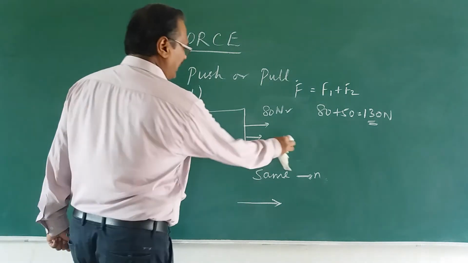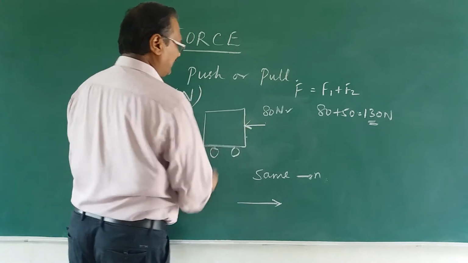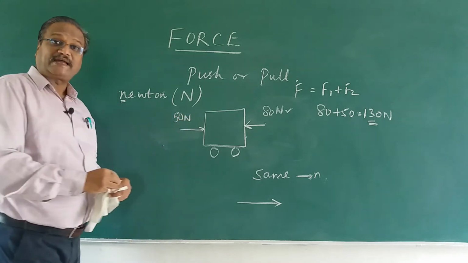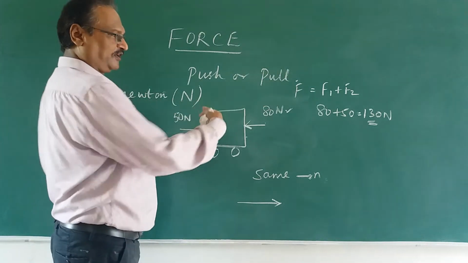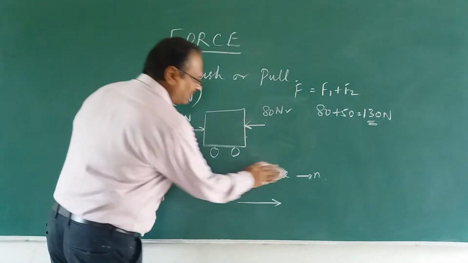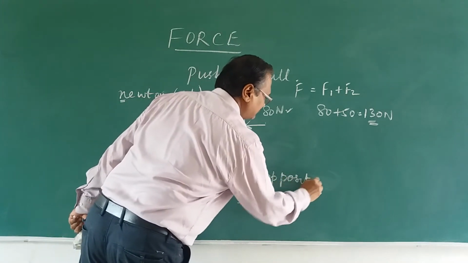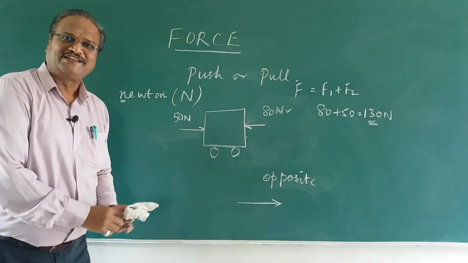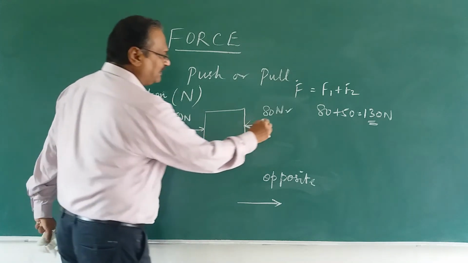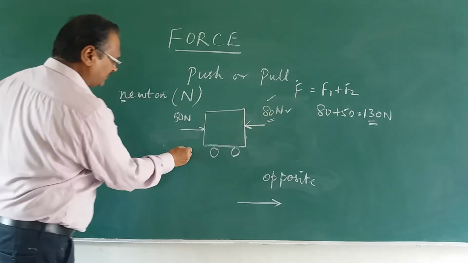Now, we reverse the case. Let us suppose I push this with 80 Newton, and the other person is pushing in the opposite direction with 50 Newton. One is in this direction and the other is in that direction; they are opposite, not the same direction. When they are in opposite directions, the body will move in the direction of the bigger force. Here, 80 and 50, 80 is bigger, so it will move in this direction.